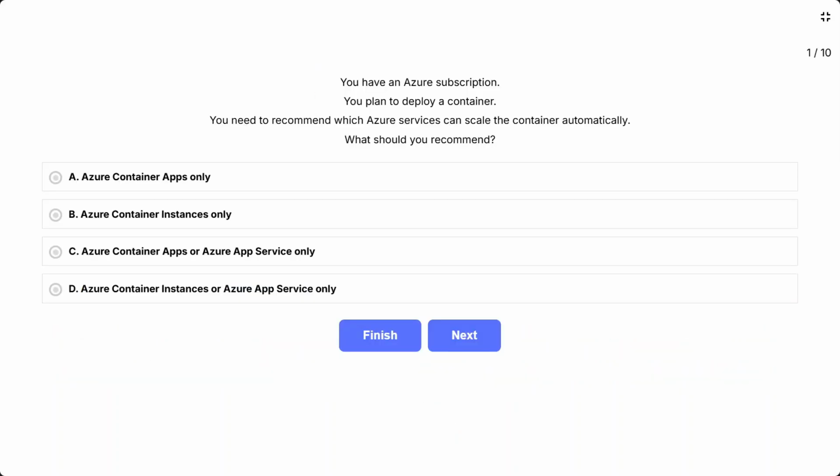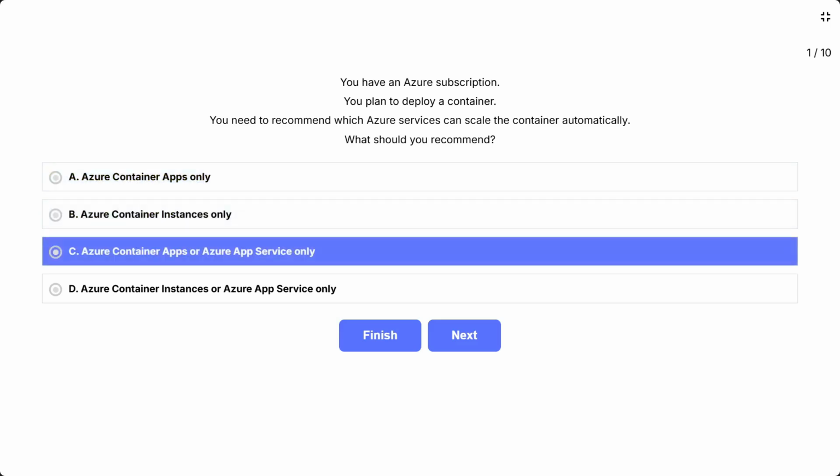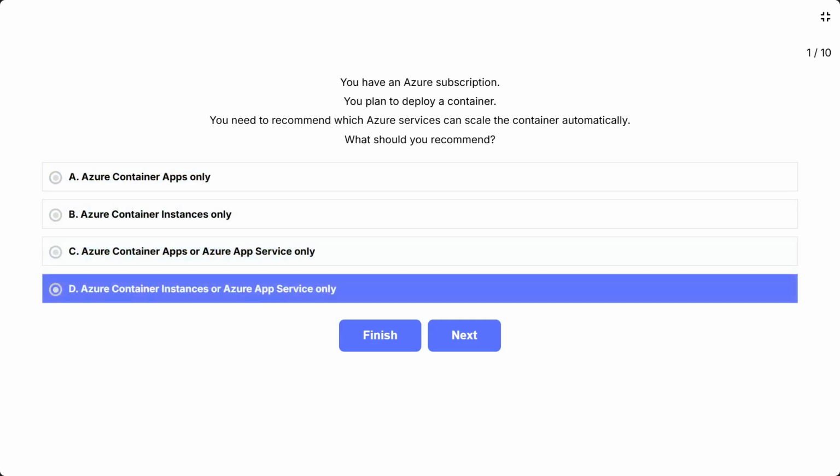Question 1. You have an Azure subscription. You plan to deploy a container. You need to recommend which Azure services can scale the container automatically. What should you recommend? The options are A. Azure Container Apps only, B. Azure Container Instances only, C. Azure Container Apps or Azure App Service only, D. Azure Container Instances or Azure App Service only.